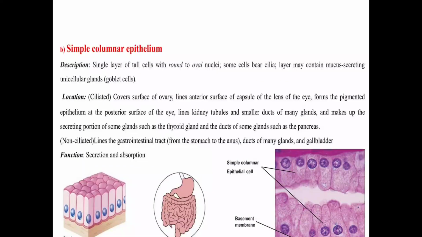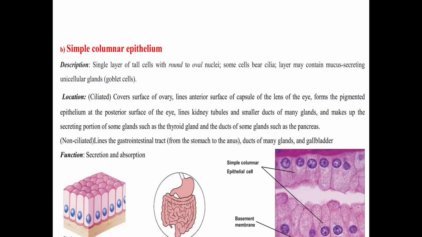Next one is the simple columnar epithelium. A simple columnar epithelium is a single layer of tall cells with round to oval nuclei. Some cells bear cilia. The layer may contain mucus-secreting unicellular glands. A mucus-secreting unicellular gland is called a goblet cell.